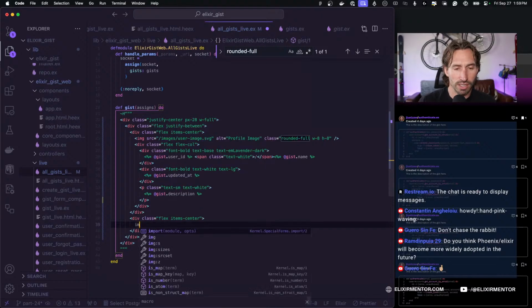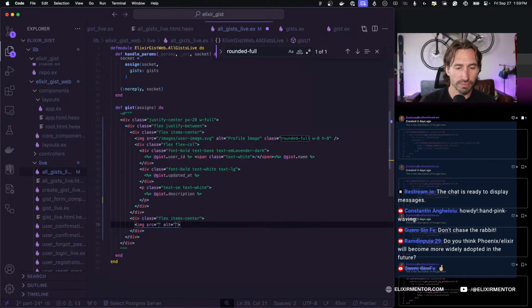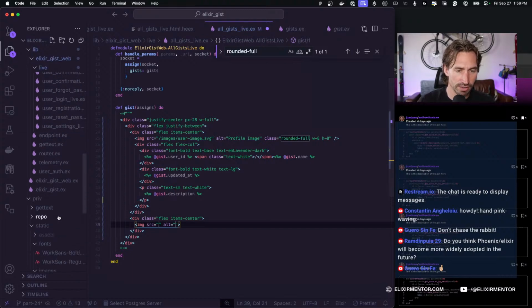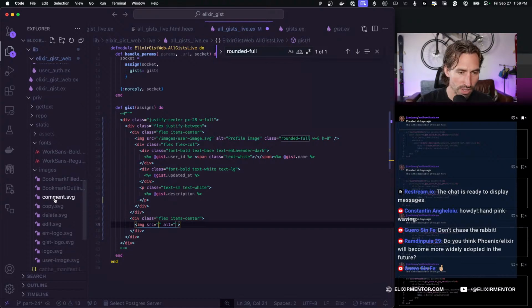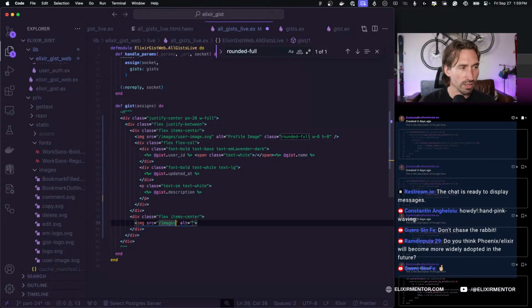And we're gonna want an image here. And that is, let's go down. So our comments image is comment.svg. So we're just going to do images, comments.svg, and our alt text can be comment count.